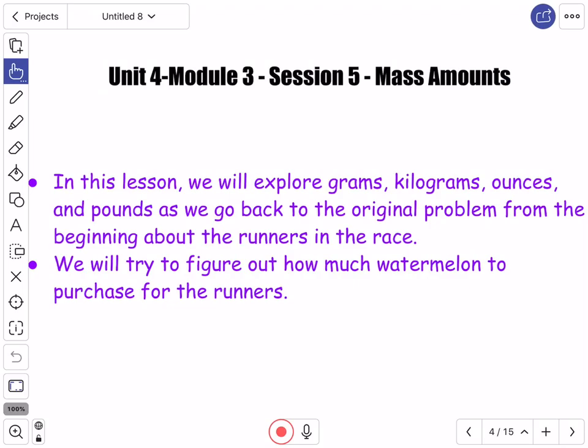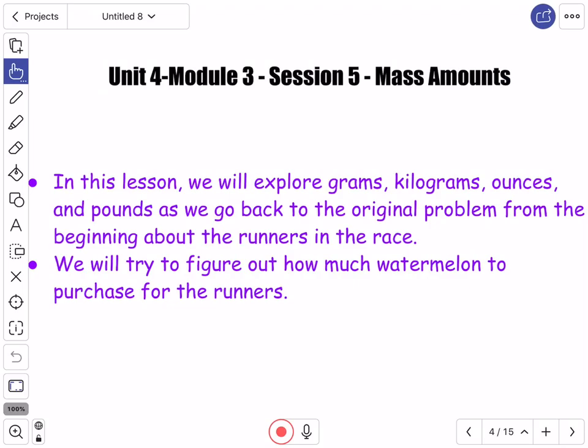All right. So now let's get into this lesson. This is mass amounts, and like I said, this is the last lesson of this unit. Ms. Holland and I have decided that the next part of the unit is going to be really too tricky for us to do from a remote learning standpoint, and we really want to cover the standards that are the most important. So we're going to move into Unit 5 after this, okay?